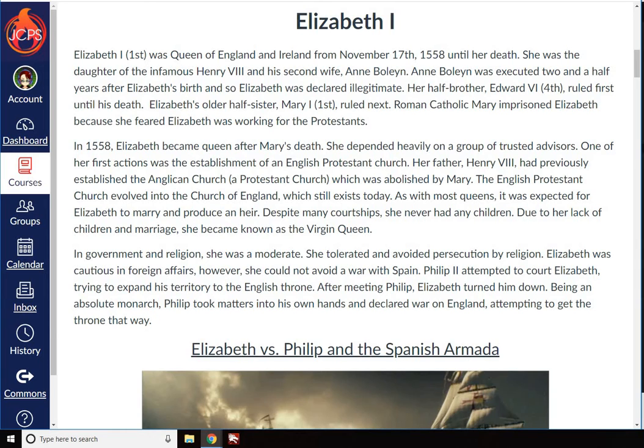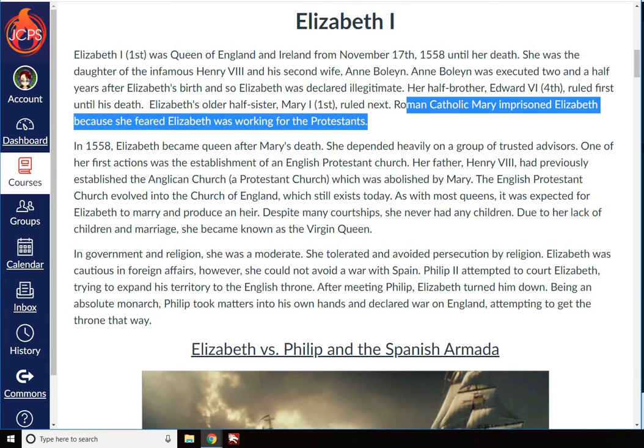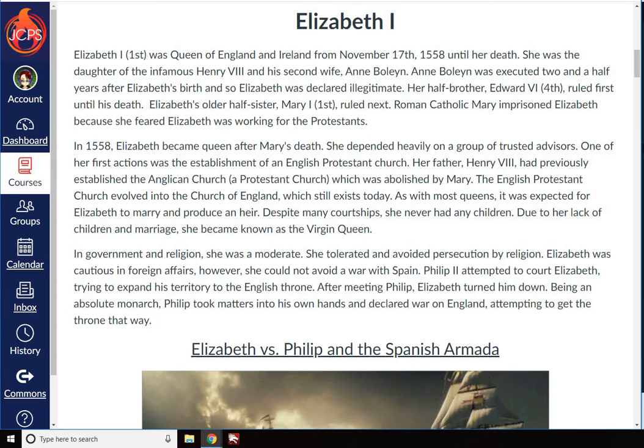Elizabeth's older half-sister, Mary I, ruled next. Roman Catholic Mary imprisoned Elizabeth because she feared Elizabeth was working for the Protestants. So she thought that they were working to kill her, and they wanted to put Elizabeth into power. In 1558, Elizabeth became queen after Mary's death.